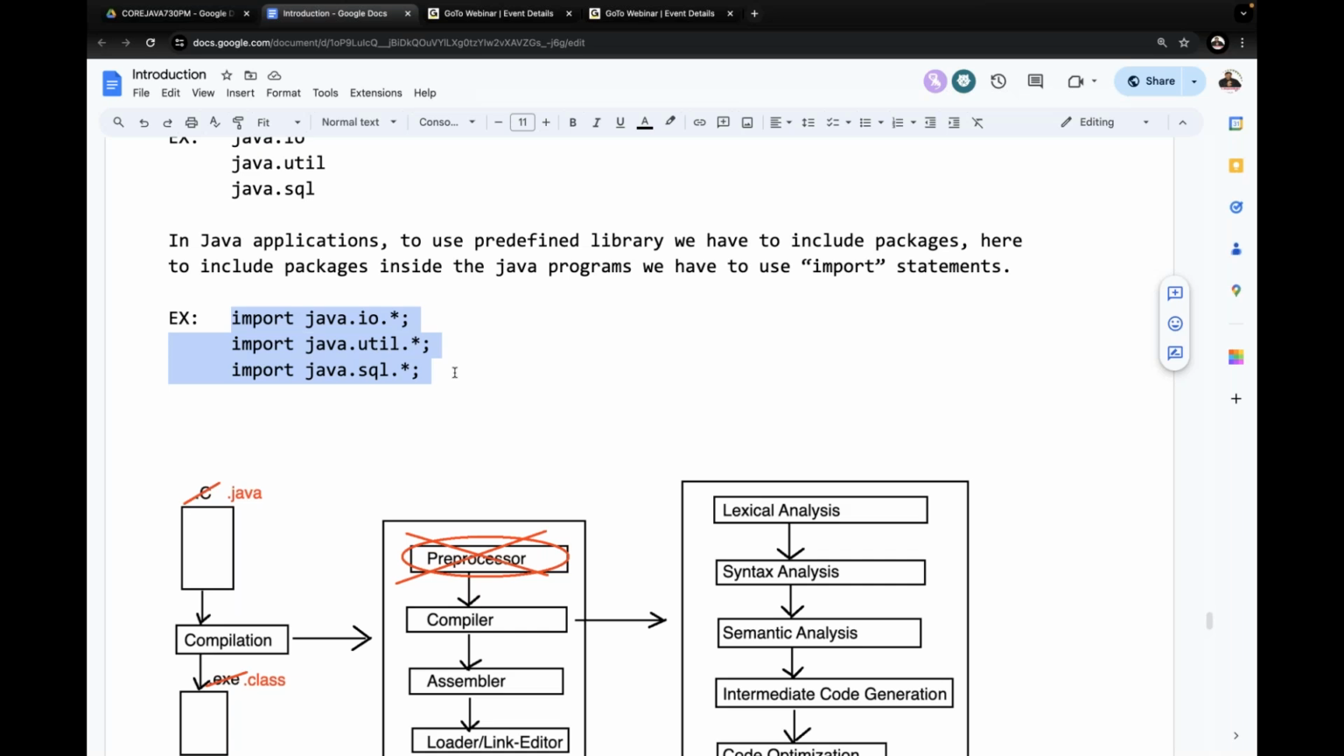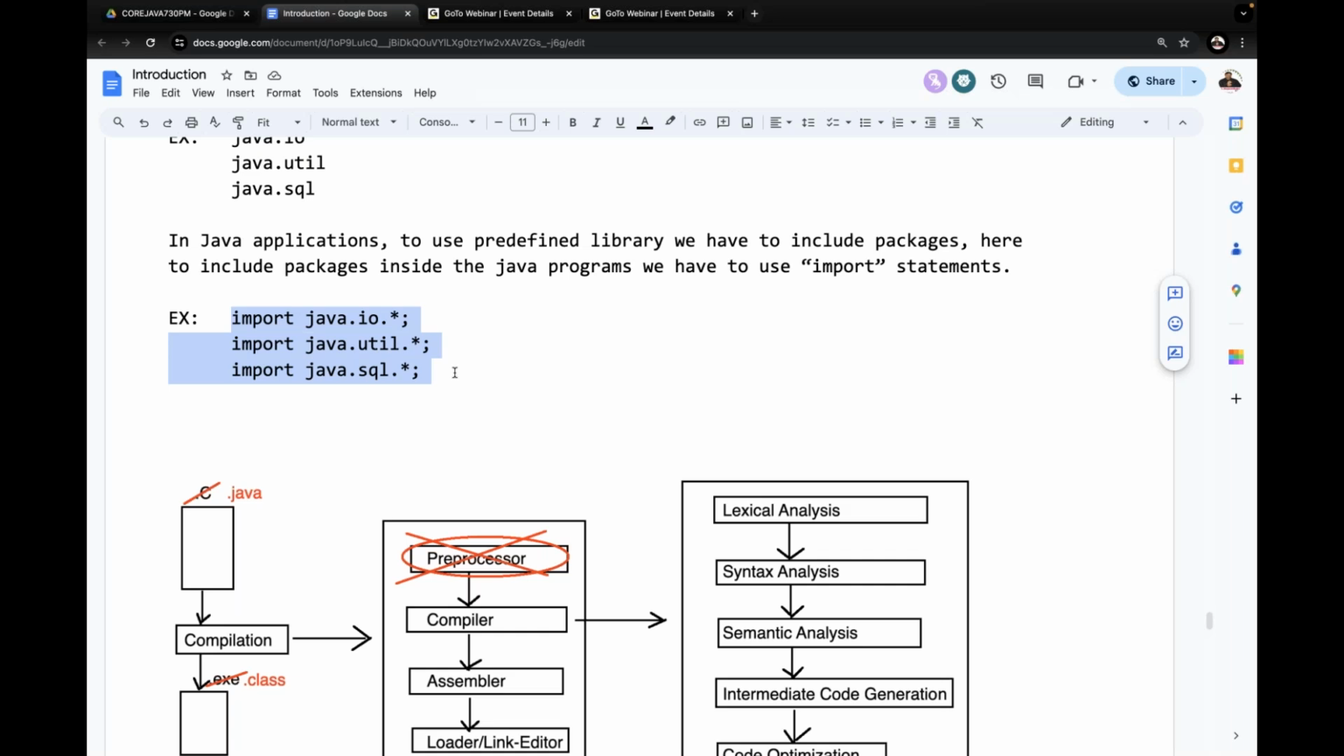Compiler will recognize all the import statements. Compiler will take the provided package names. Compiler will go to the Java software. Inside the Java software, compiler will check whether these provided packages are available or not available.